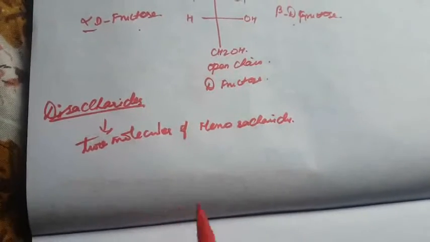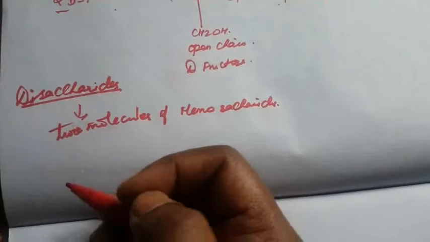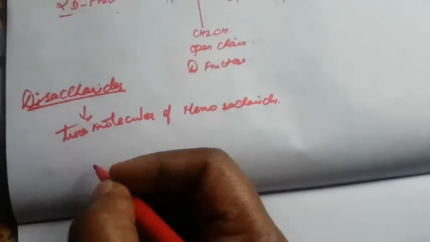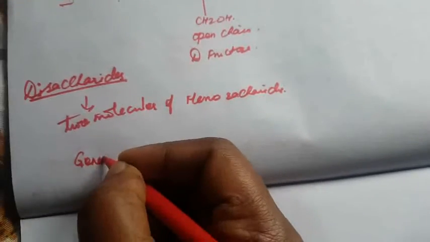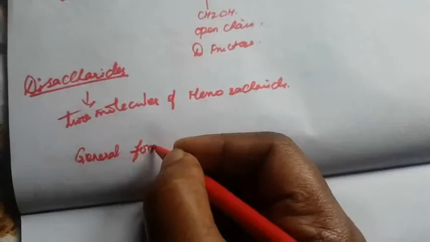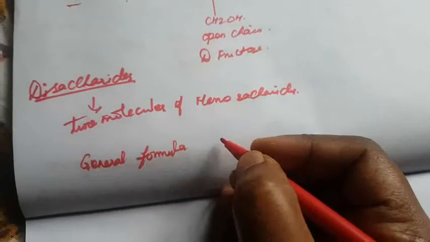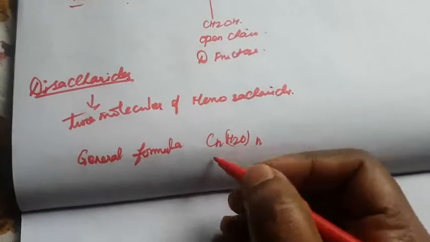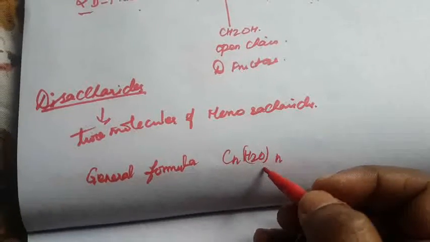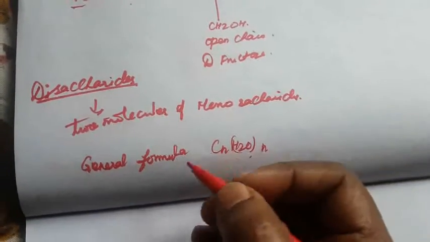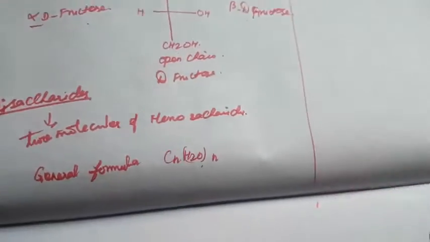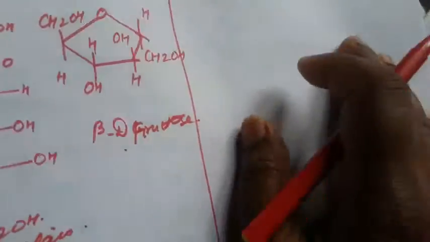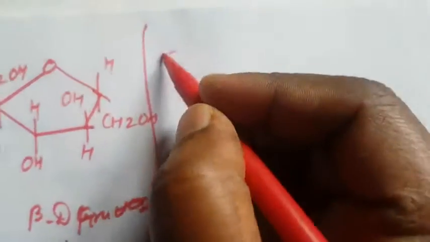This reaction is usually catalyzed by dilute acid or enzyme. What is the general formula? The general formula of the disaccharide is CnH2nOn. In a disaccharide, two monosaccharides are linked with an oxide linkage, which is called the glycosidic linkage.